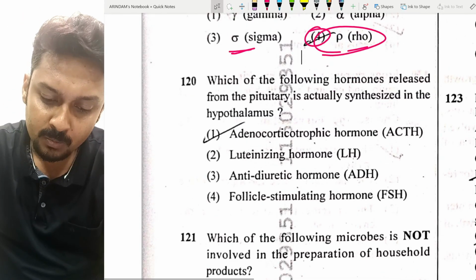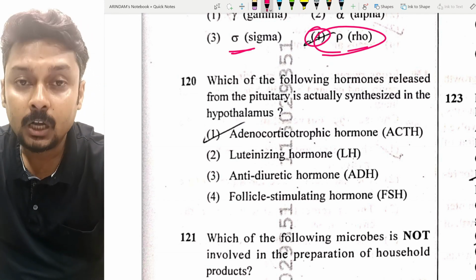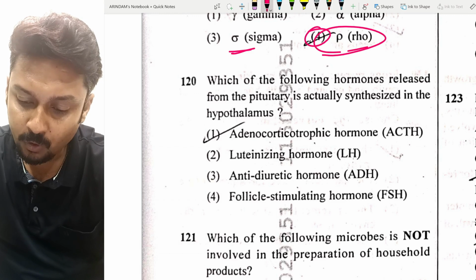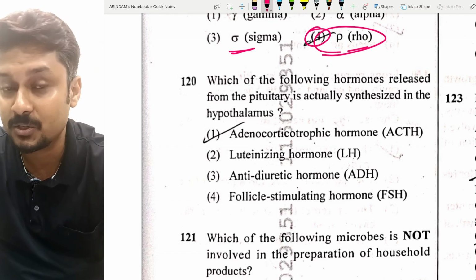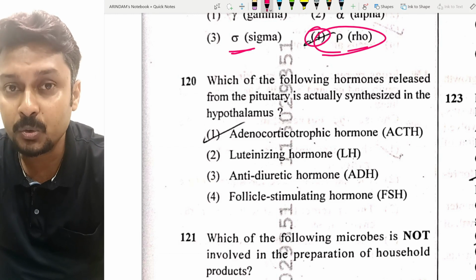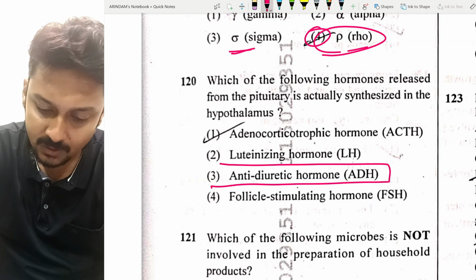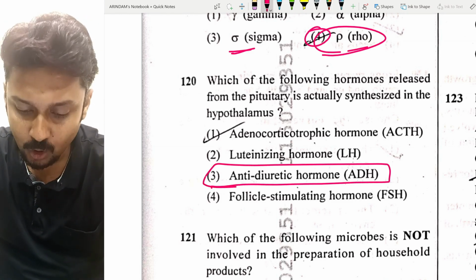Question number 120 came again from the chemical coordination chapter. Which of the following hormones released from the pituitary is actually synthesized in the hypothalamus? There are two such hormones: one is oxytocin, another is ADH. Oxytocin is not given, but ADH is given. So for question number 120, option number 3 is correct.